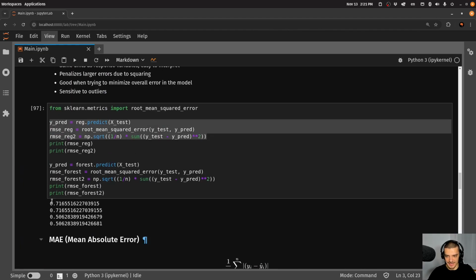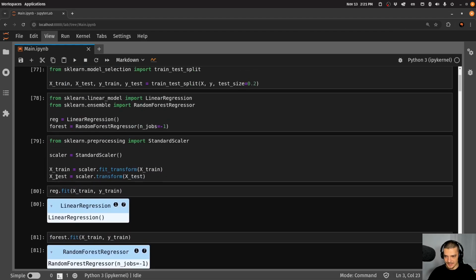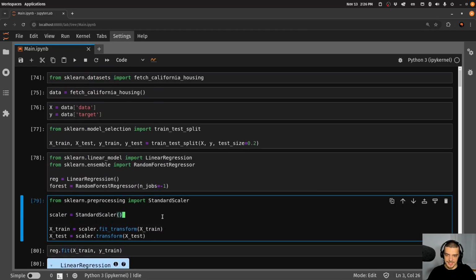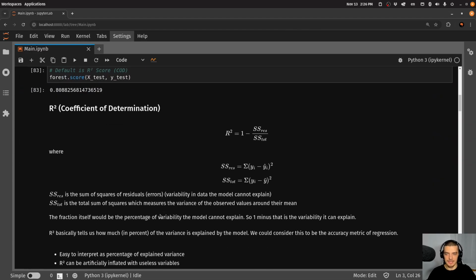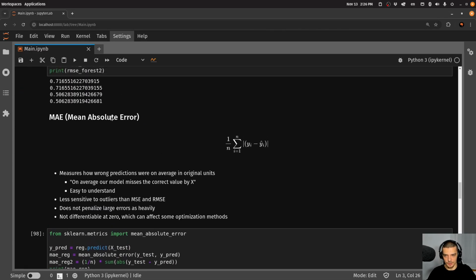The only reason that we have these 0 point something values all the time is because we're using the scaler here. So we're scaling the data, which of course means that we're no longer having the original units. We don't have dollars or years anymore. We have now some values on a smaller scale. Of course, you can scale them back to get your answer, but this is a very useful metric if you are interested in this. If you want to say something like this, on average, our model misses the correct value by X dollars, X years, and so on.